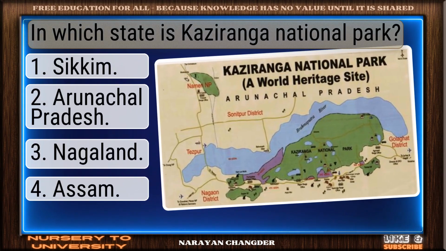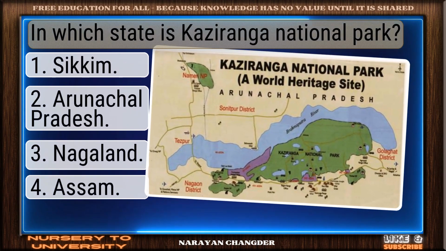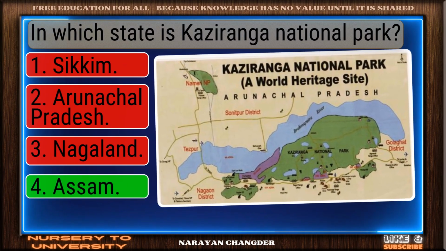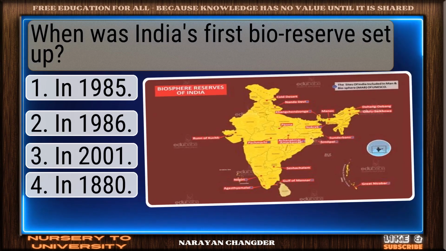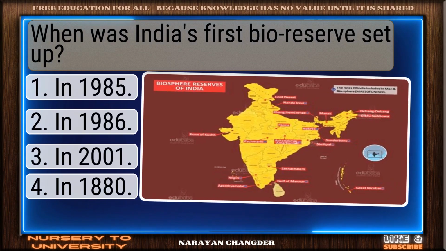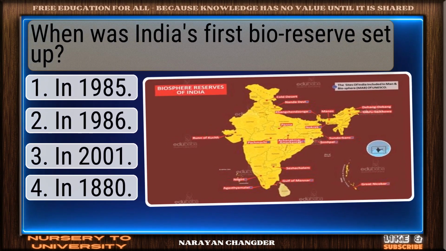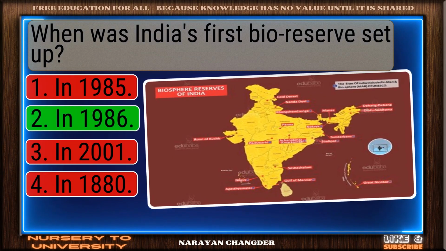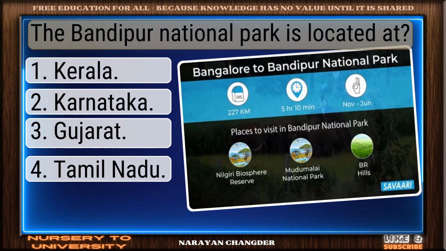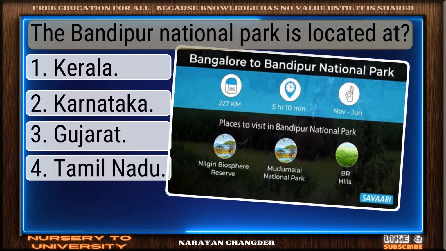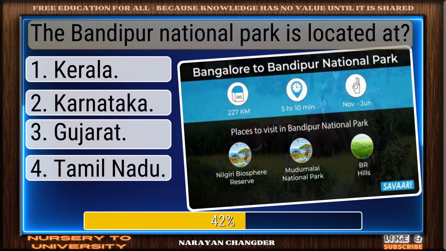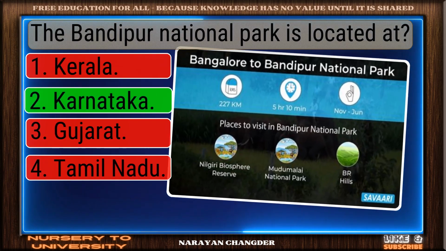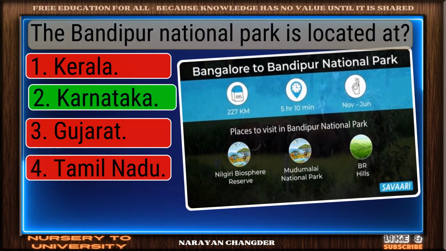Question number 232. In which state is Kaziranga National Park? Strong choice. Assam is the right answer. Question number 233. When was India's first bioreserve set up? In 1986 is the answer. Question number 234. The Bandipur National Park is located at... Clear logic. Your choice Karnataka is sound and 100% true.